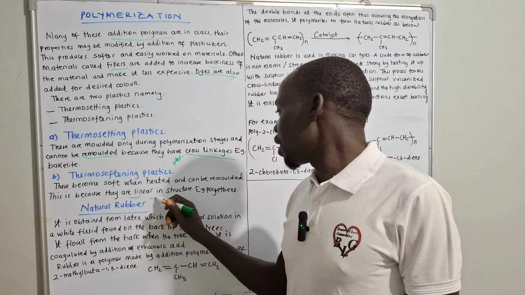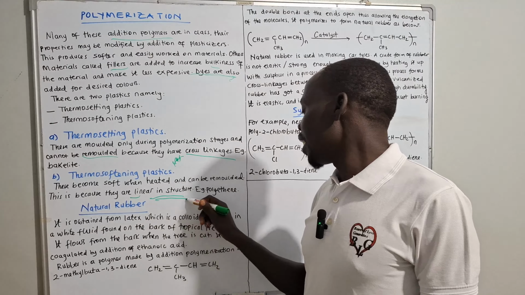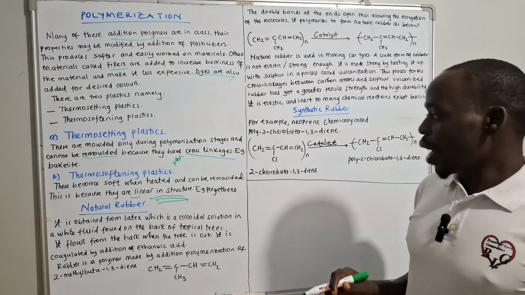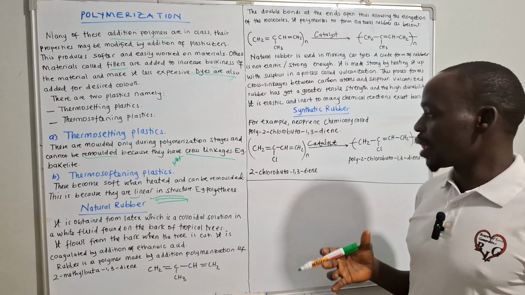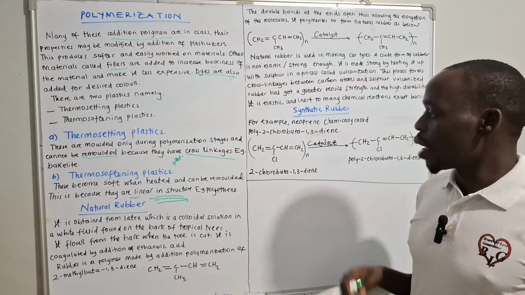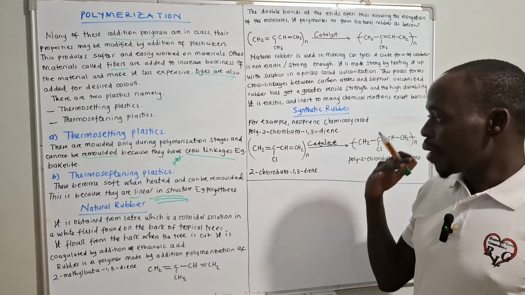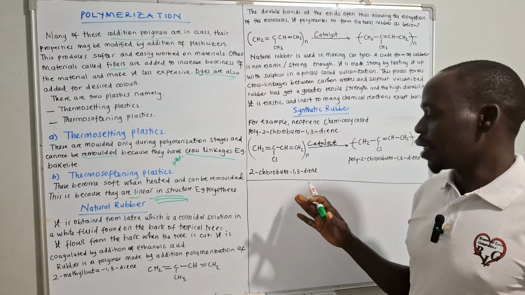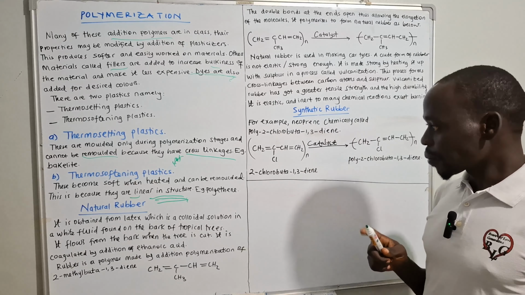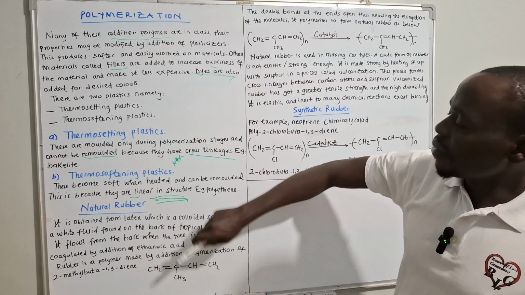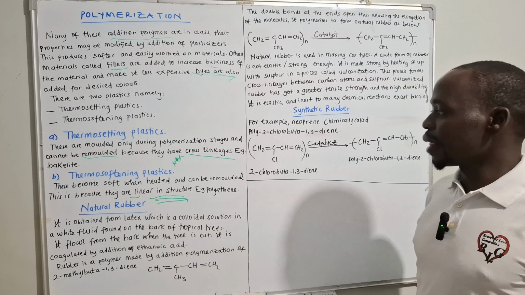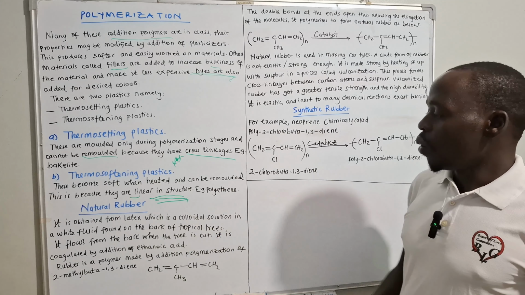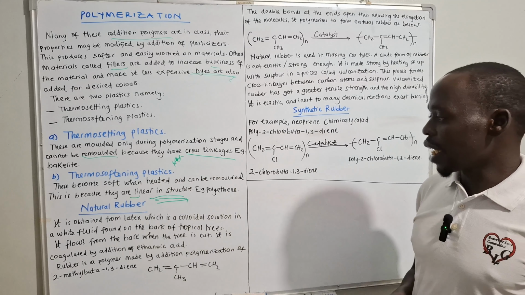So you will see them like this, just linear in nature, and that's why you can soften them by heating, and at the end of the day design other plastics out of those very plastics. Now, after knowing the difference between thermosetting and thermosoftening plastics, we shall be in position to look at what we call natural rubber.